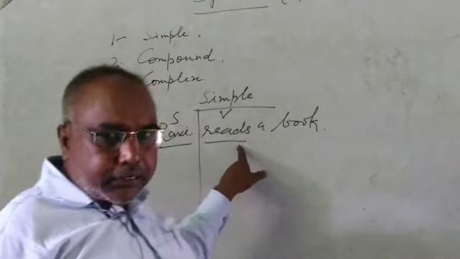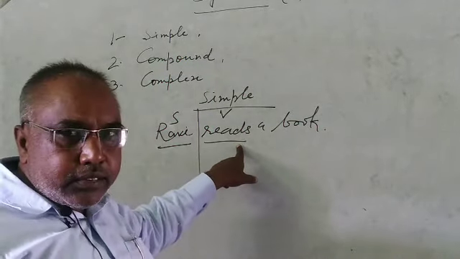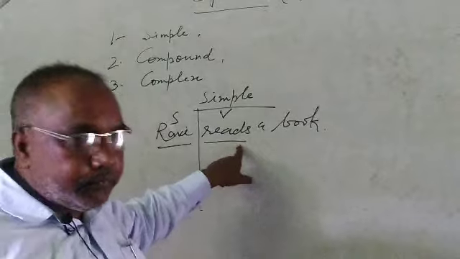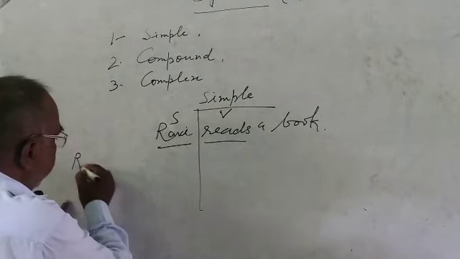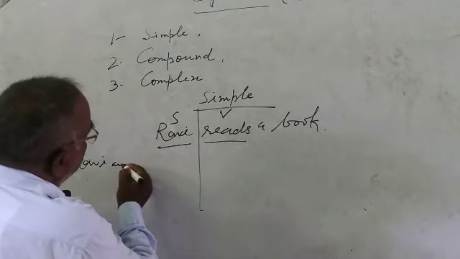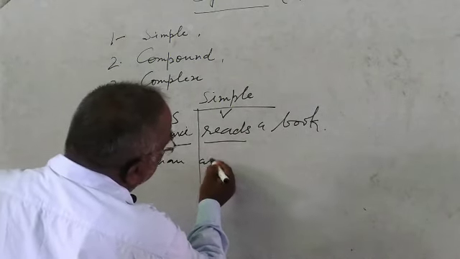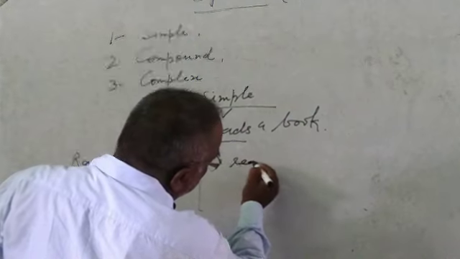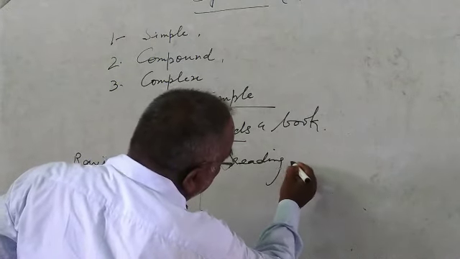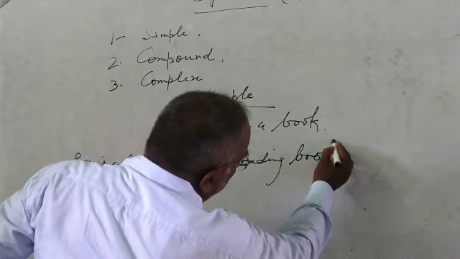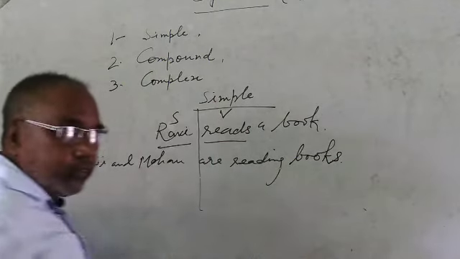and along with it, subject may be more than one, means Ravi and Mohan are reading books.